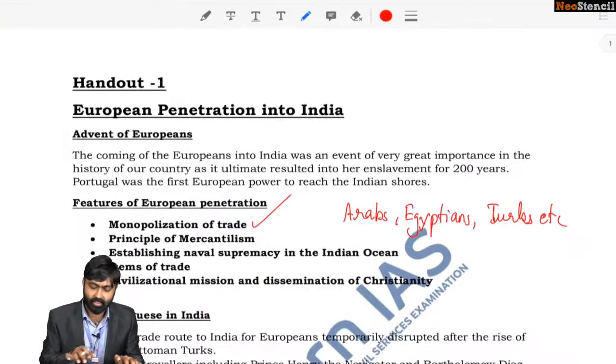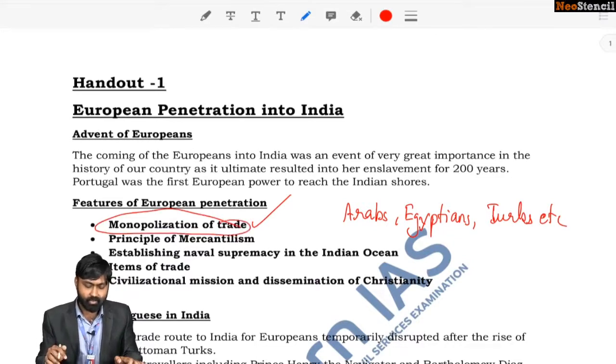Okay, so let's continue. Now the Arabs and Egyptians wanted to monopolize trade. So now we have realized why they wanted to monopolize trade. The concept of monopolization only applies where there is competition, that is, producers selling the same item. That is where there is monopolization. I hope you have understood that.